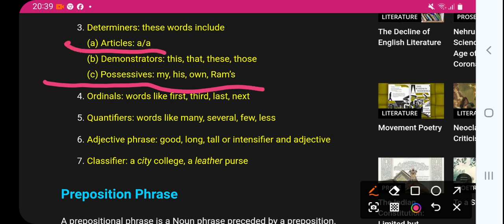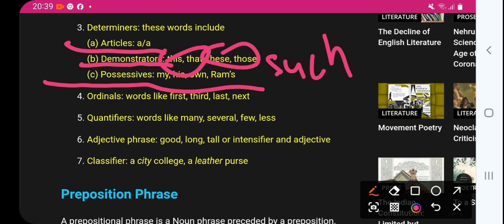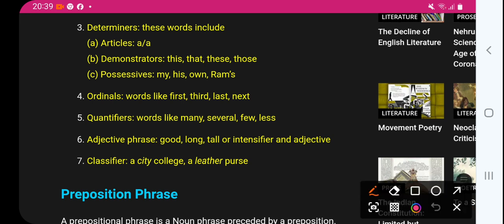First, articles are determiners, and demonstrative pronouns are determiners: this, that, these, those, and such. This is called demonstrative pronoun, right? Now possessives, all possessives, means my, his, own, Ram's, theirs. Okay.